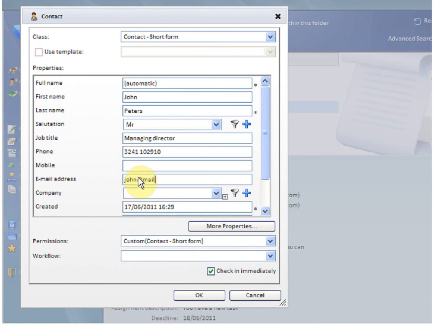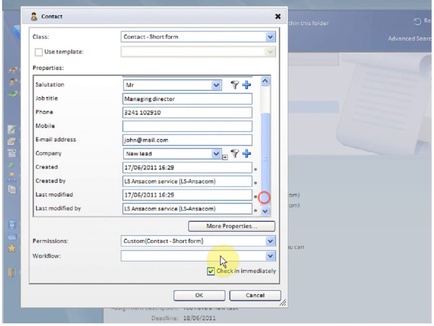After entering the email address, you can select the company to actually associate this particular person with the company that we've just entered, and select OK.